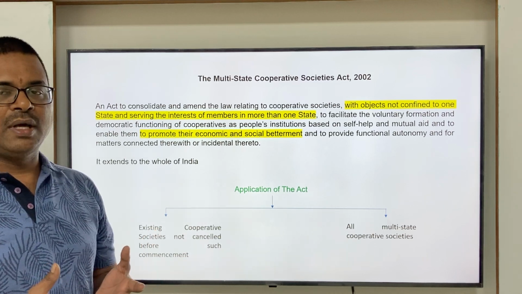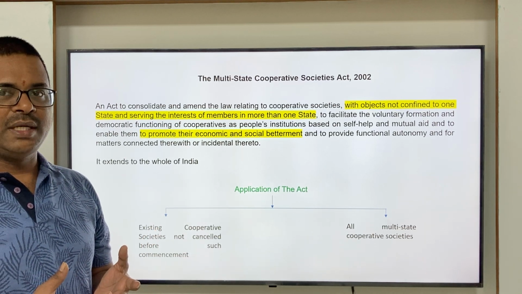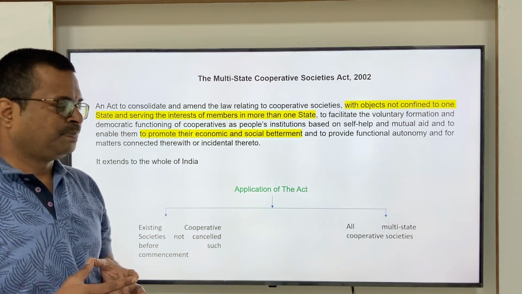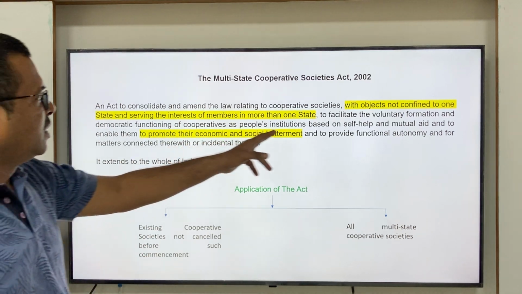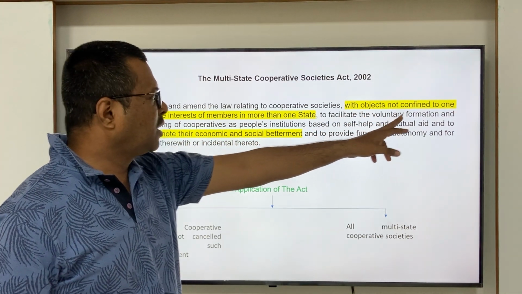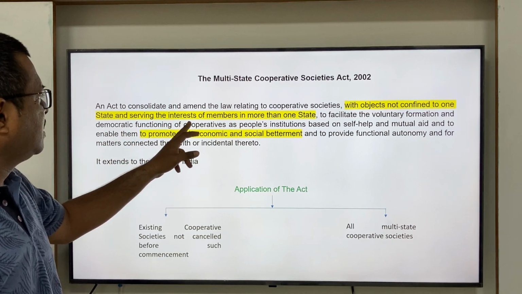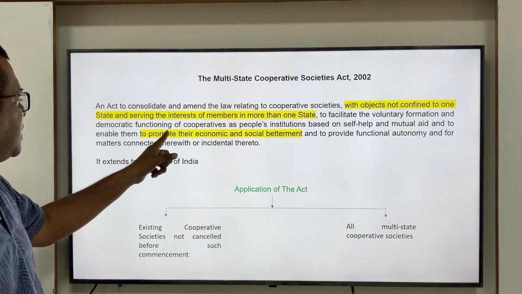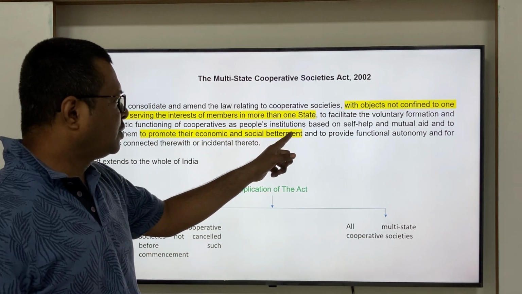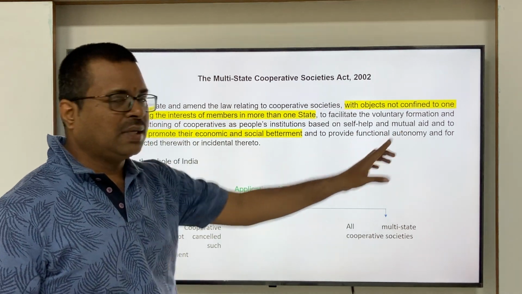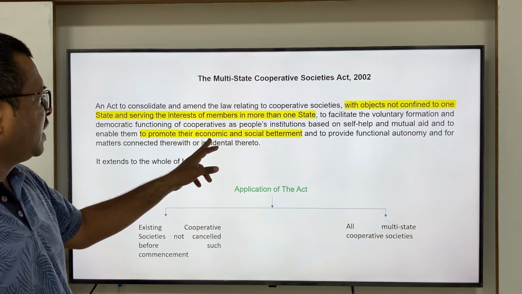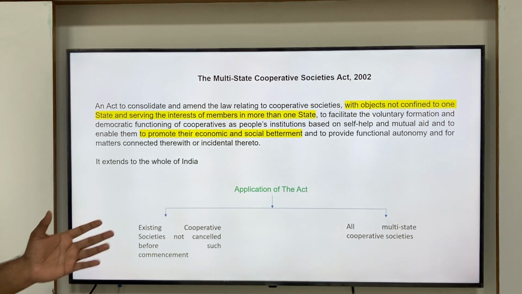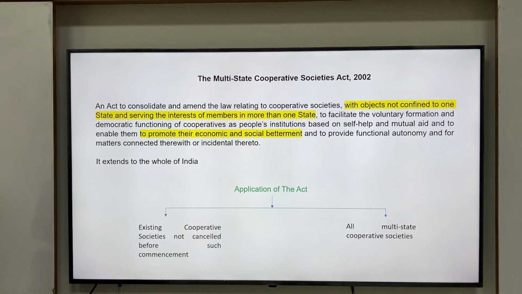Then there is a requirement to get the cooperative society registered under the Multi-State Cooperative Societies Act. If you see the terminology used: with objects not confined to one state and serving the interest of members in more than one state, and the functioning of cooperatives as people's institution based on self-help and mutual aid to promote their economic and social betterment. Now let us see what is the requirement, how the act applies.